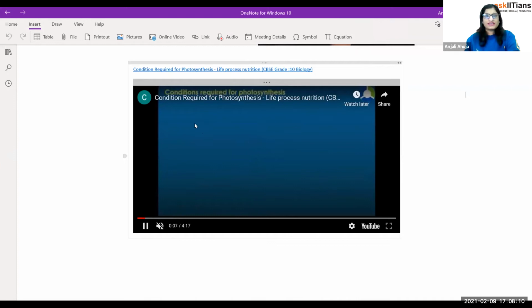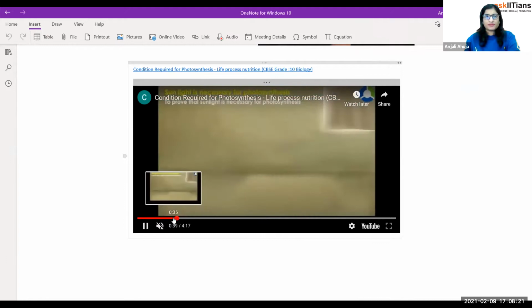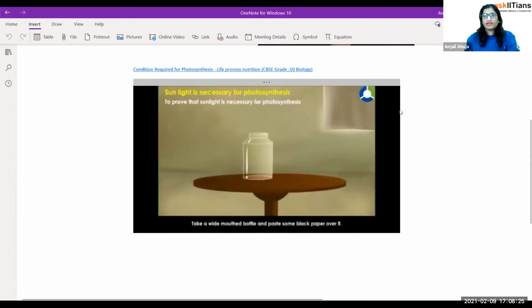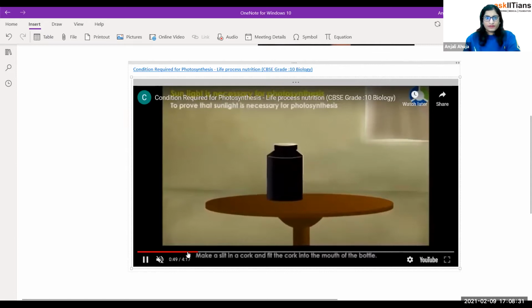So the first thing, see, they are saying conditions required for photosynthesis. We have covered that topic in the last part, so I don't have to show you these things. Let's come directly to the experiment part. The first one is to prove that sunlight is very important. One second, let me increase the size of this video. Let me move back and play this again.